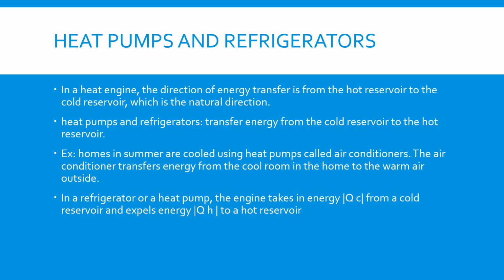Heat pumps and refrigerators are devices that oppose this natural direction and transfer energy from the cold reservoir to the hot reservoir. For example, homes in summer are cooled using heat pumps called air conditioners.